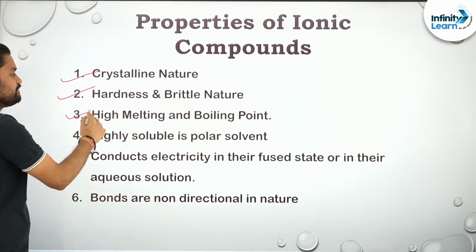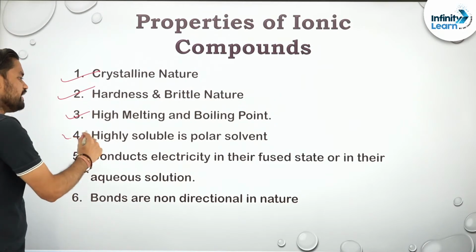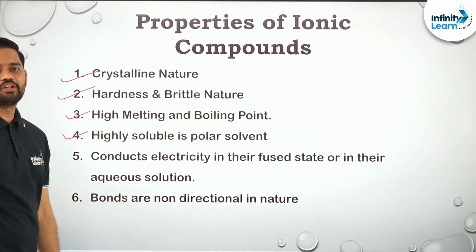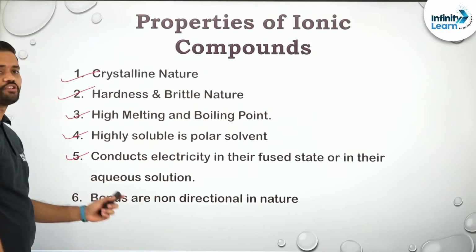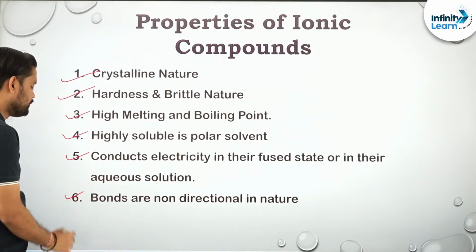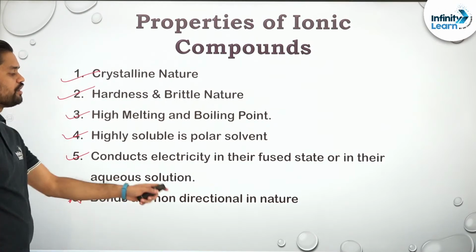Properties of ionic compounds: they are crystalline in nature, they are hard and brittle in nature, they have high melting and boiling points, they are highly soluble in polar solvent and less soluble in non-polar solvent, and they conduct electricity in fused state or in their aqueous solution. Okay, the last one is important, please pay attention to this one. Bonds are non-directional in nature.